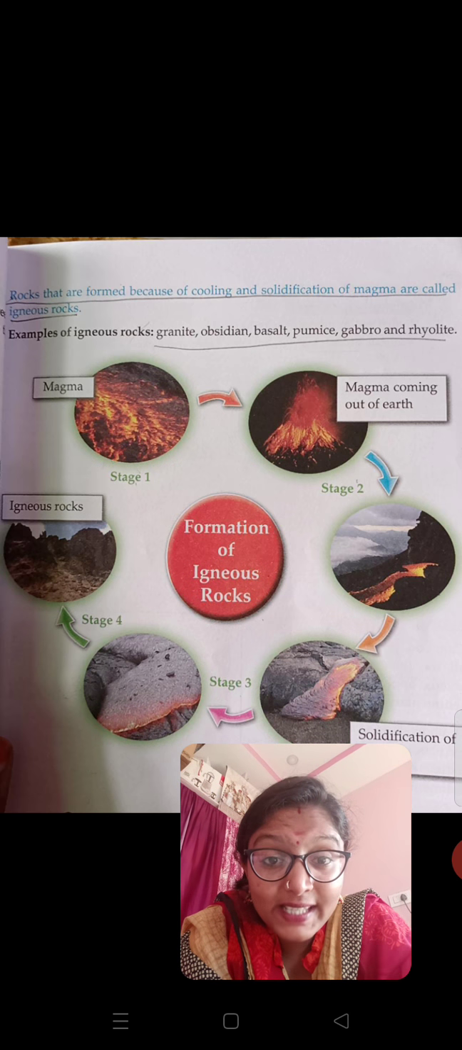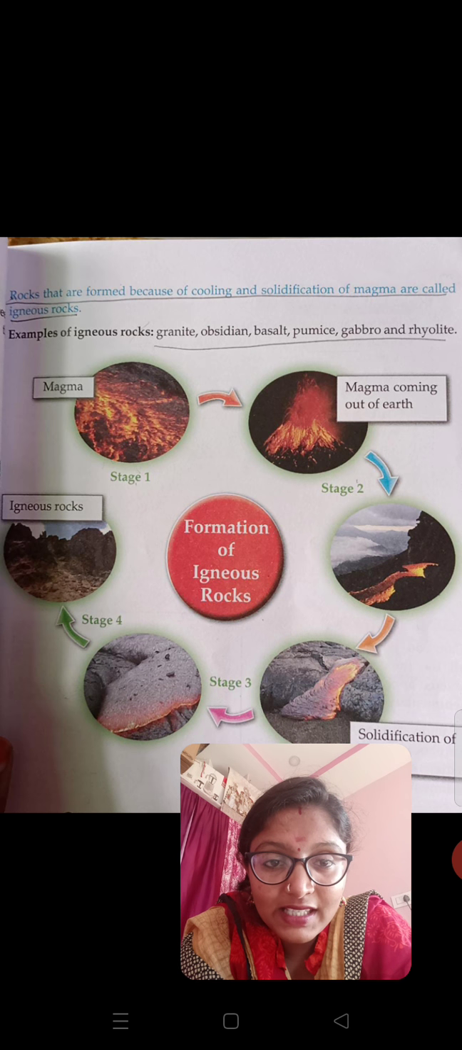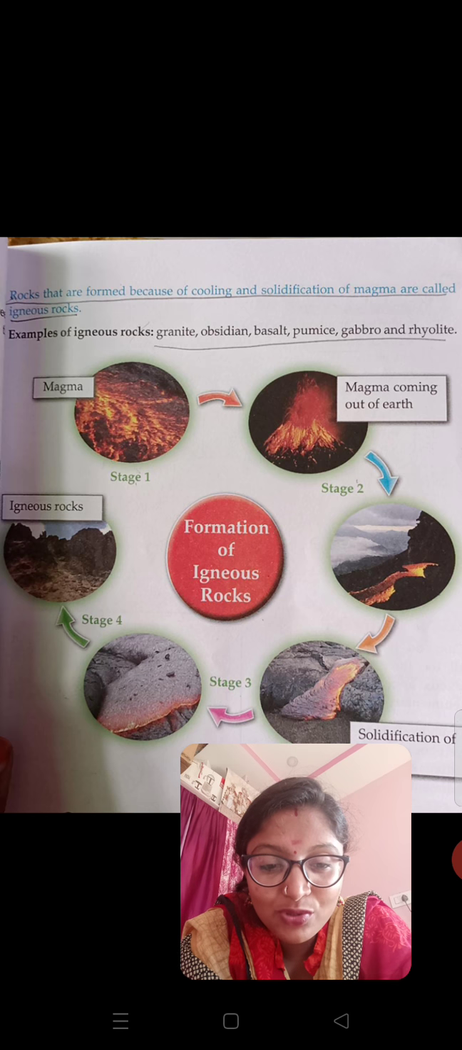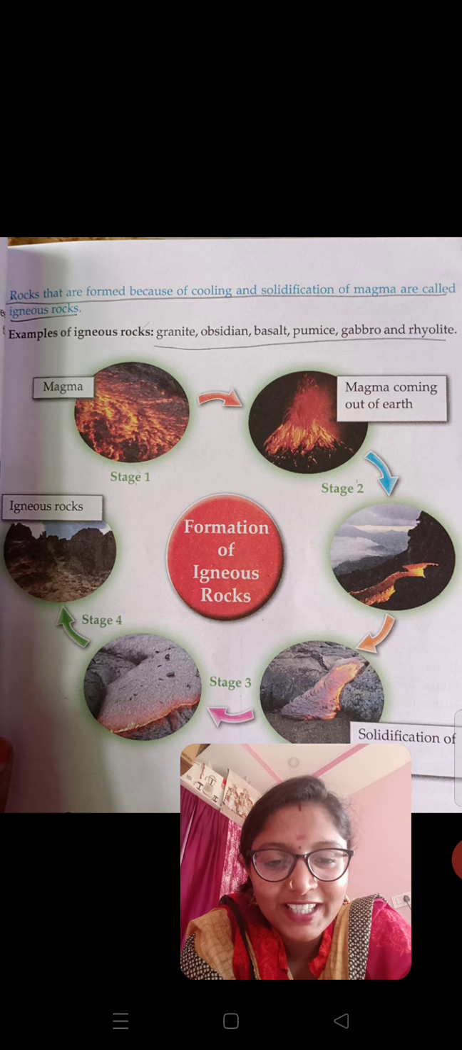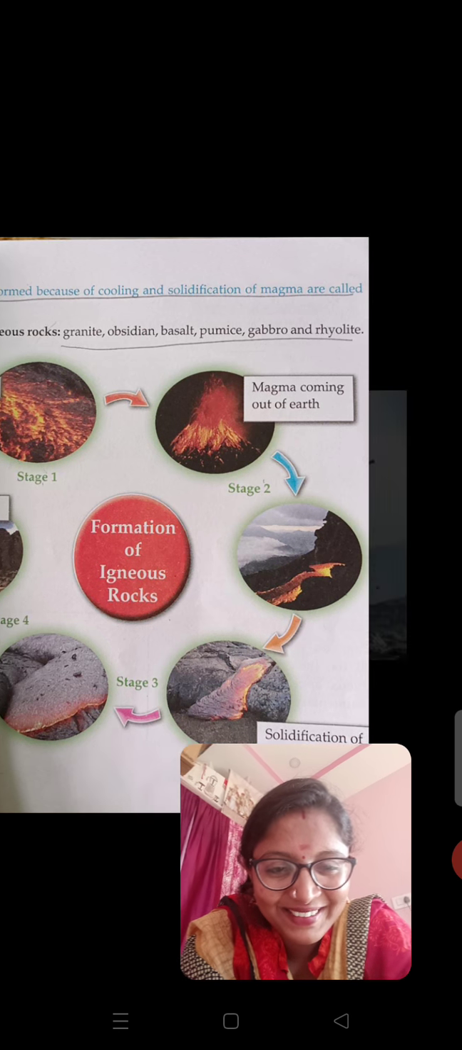So let's see what are the examples of igneous rocks. Granite, obsidian, basalt, pumice, gabbro, and rhyolite. These are the examples of igneous rocks. Such difficult names, na? From the next generation onwards, children may get these types of names. Granite, obsidian, opsy. Nicknames are very good, right?